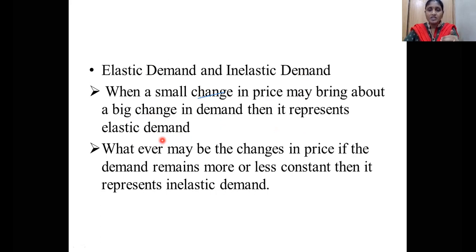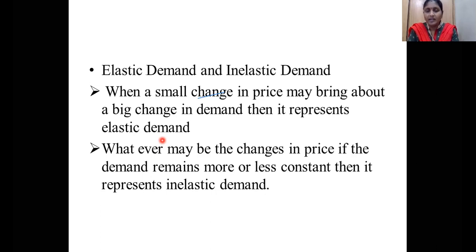Suppose you take certain types of commodities, say rice, a normal good. Suppose there is a change in the price level of that normal good, the demand is not going to change because every person prefers to eat rice. So whatever the price changes, everybody normally buys the same kilos of rice.